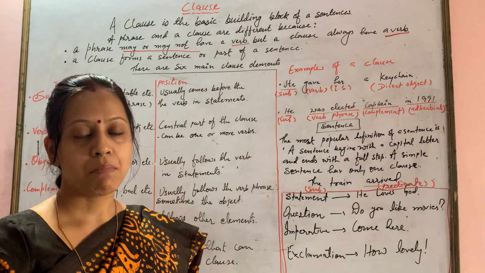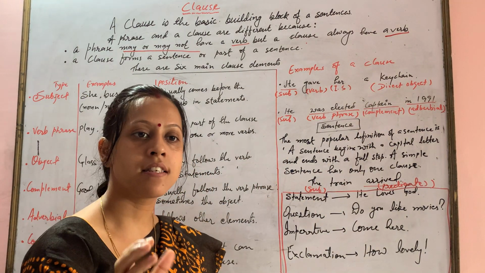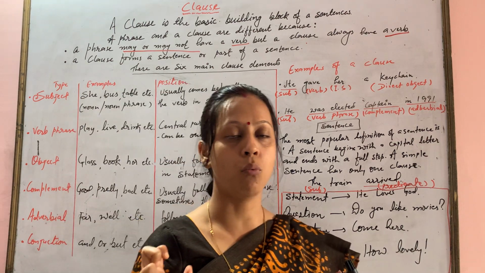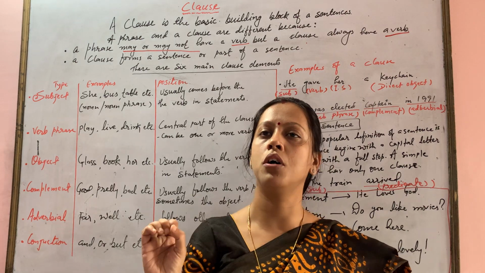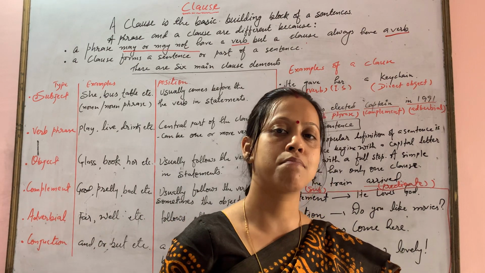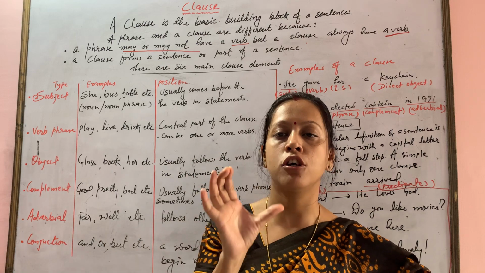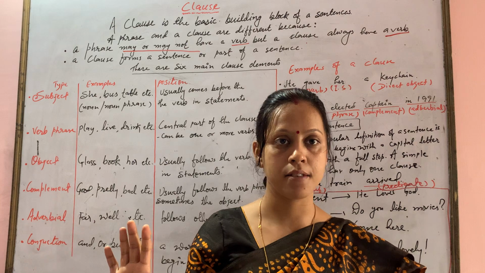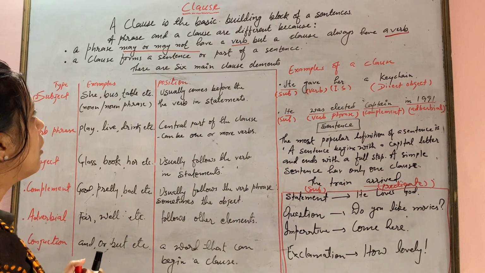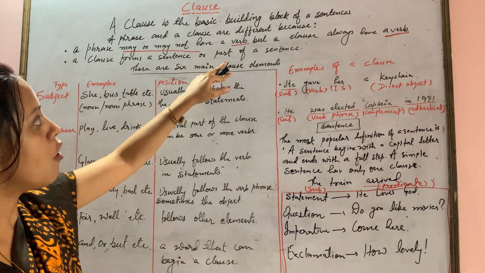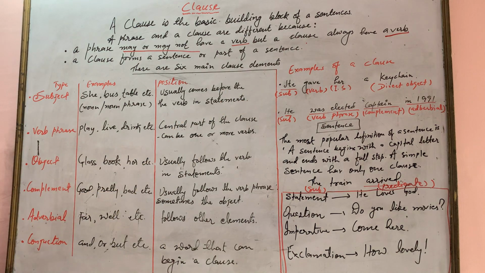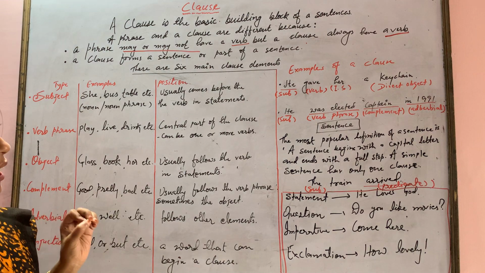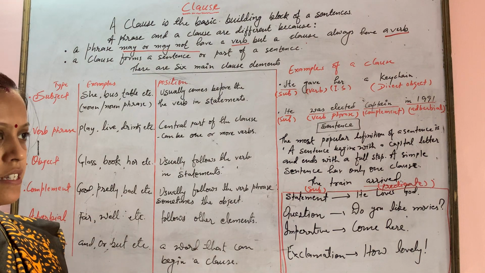So I'm repeating it again. In a phrase there can be a verb and there cannot be a verb. A word or a sentence, with or without a verb, can be accepted as a phrase. But in a clause there will always be a verb. A clause forms a sentence or part of a sentence. A clause can be a sentence and it can also be a part of a sentence, both ways.